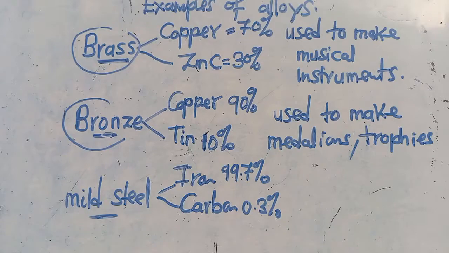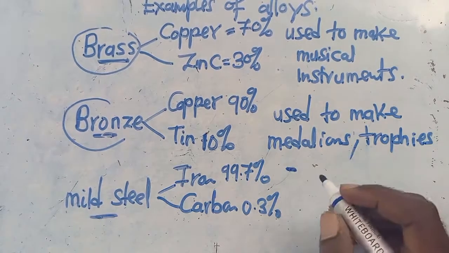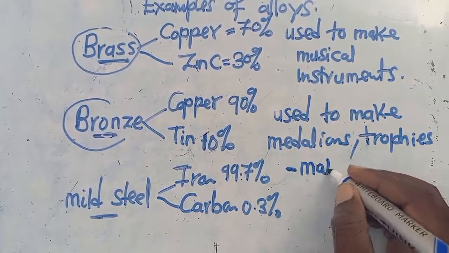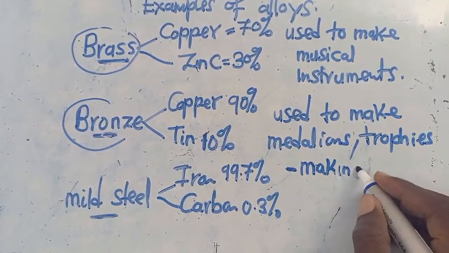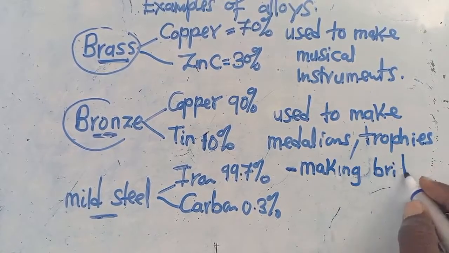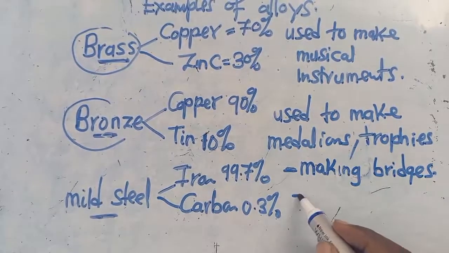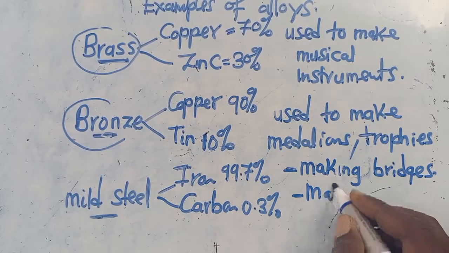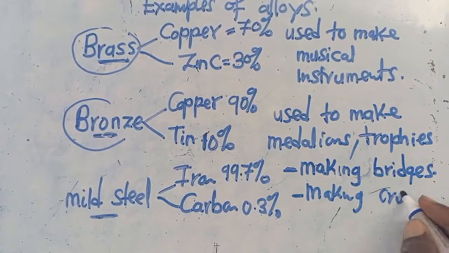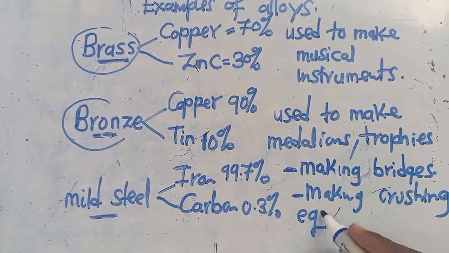They are also used to make automobile bodies and parts. So they get to be used in so many ways. Just to list a few, I'll say they are used to make what? These ones are used in making bridges. We can use these in making bridges. We can use them to make what? Making crushing equipments. Crushing what? Equipments, in making crushing equipments.